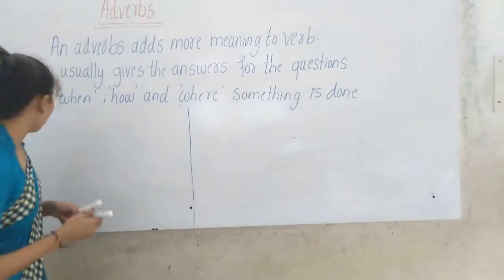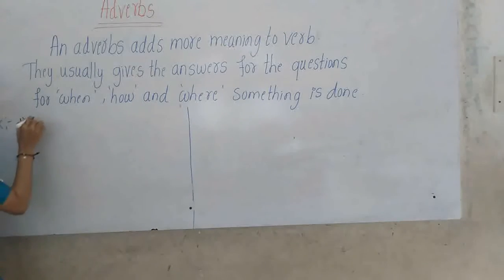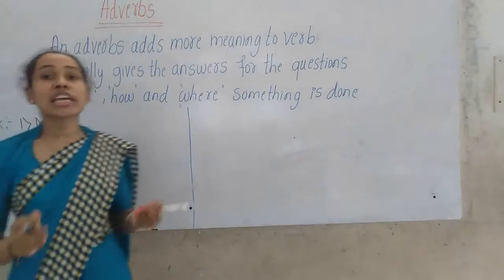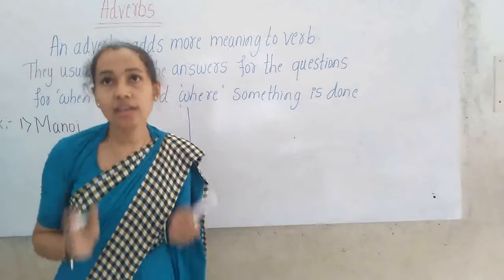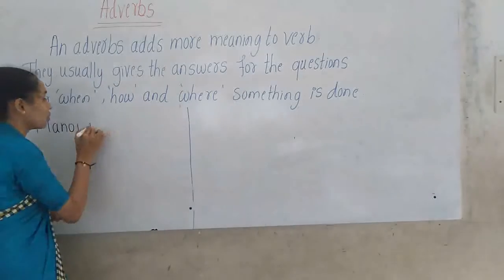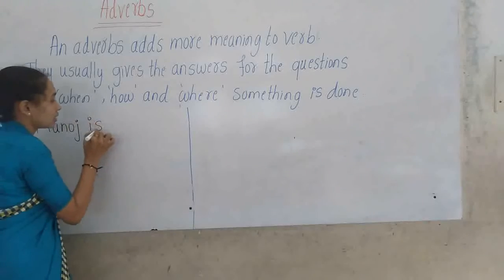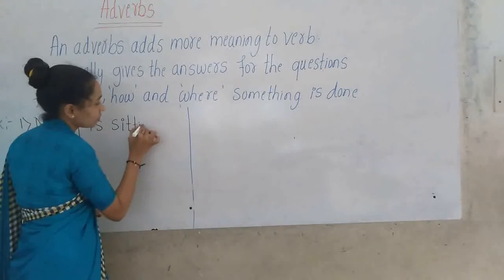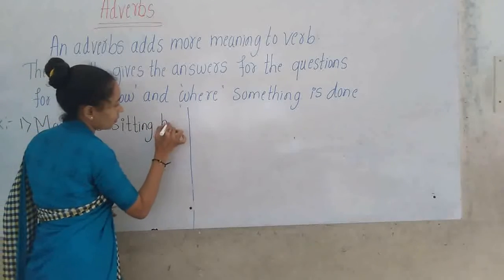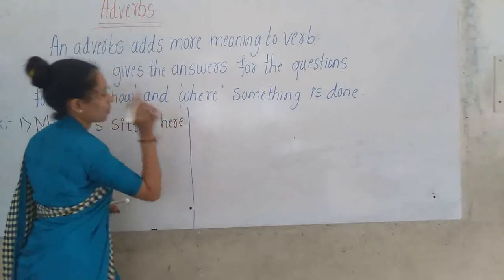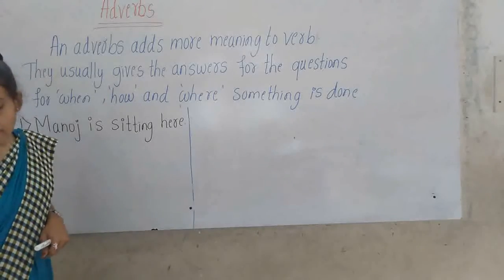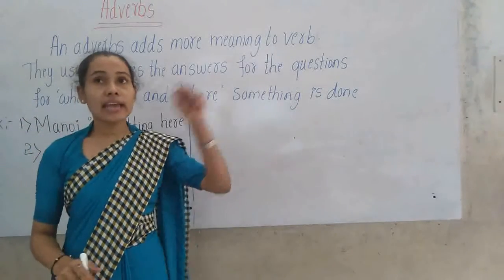So here we have the examples. Manoj is sitting here. The second one is Kapil is standing there.